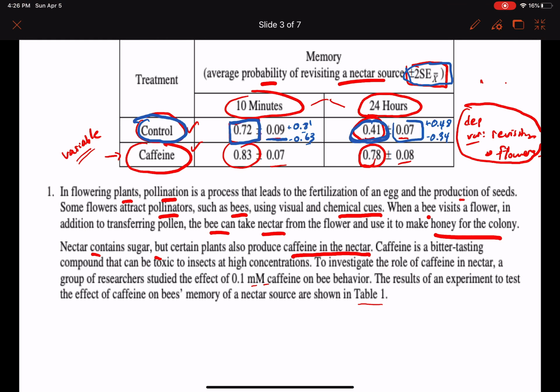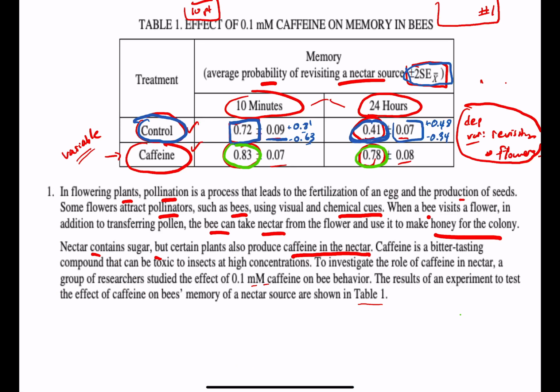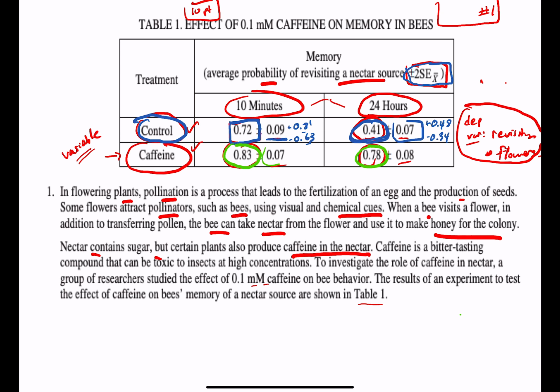Let's divvy up now and do the caffeine group. We'll do the green now. So 0.83 is my mean for the 10-minute one, and 0.78 is going to be the next one. So 0.83 for my caffeine at 10 minutes. I'm going to find that point, a little bit past 0.8 here. 0.07 is my error.